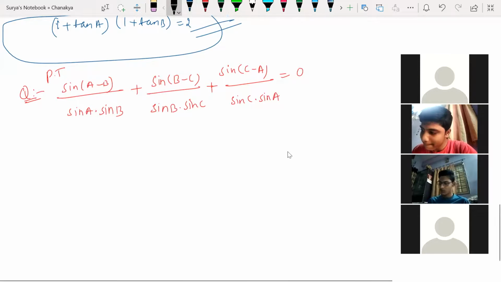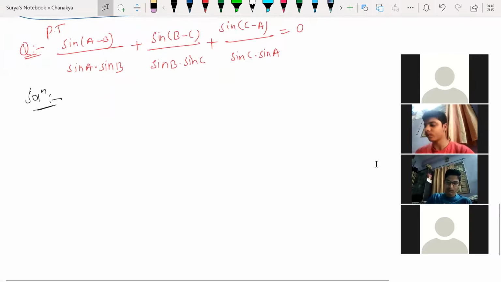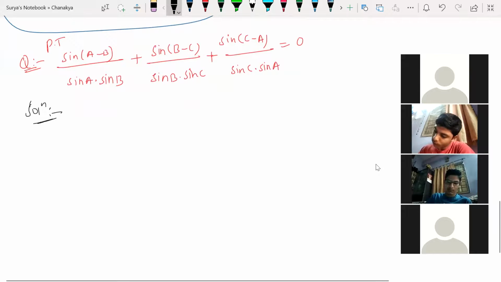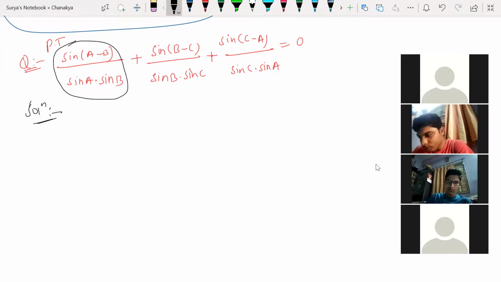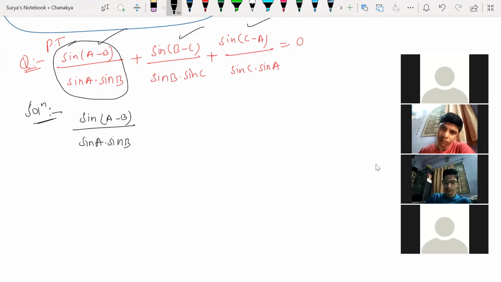Guys, look at this. Let me give you a simple tactic to solve this question. Basically, no need of solving each and everything here. First let us solve this one. You take the first one, sine A minus B divided by sine A into sine B. Why? Because everything is in A minus B, B minus C, C minus A. Every term is in sine function. So let us solve one thing and generalize the remaining terms. It would be better.